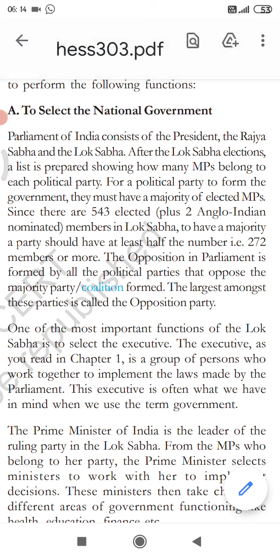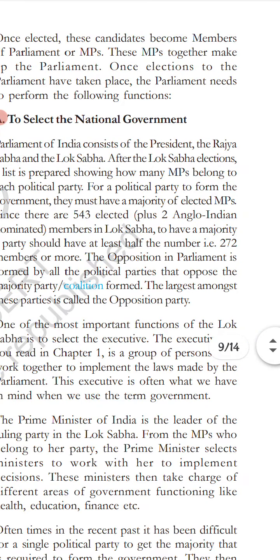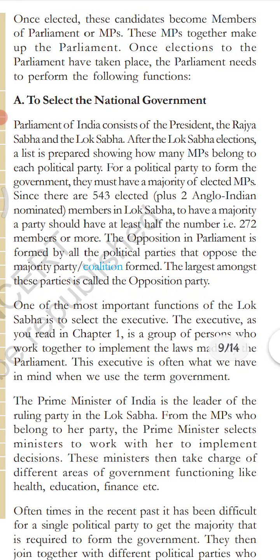After the Lok Sabha elections, a list is prepared showing how many MPs belong to each political party. For a political party to form the government, they must have a majority of elected MPs. Since there are 543 elected plus 2 Anglo-Indian nominated members in Lok Sabha, to have a majority, a political party should have at least half the number, that is 272 members or more.